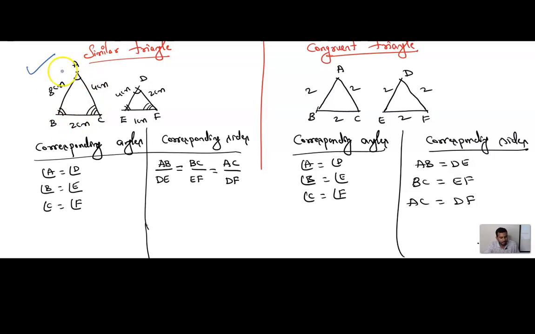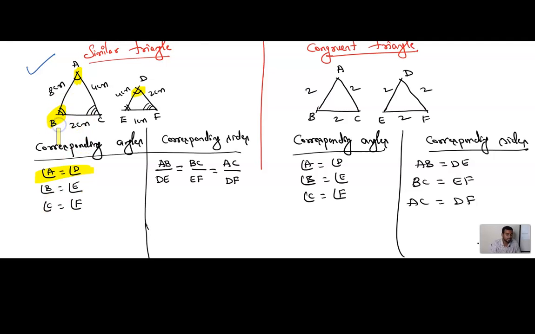In similar triangles, you can see there is a triangle ABC and a triangle DEF. Here you can observe I have given one small arc, a single arc. That single arc means whichever angles are marked with a single arc in the opposite triangle, both are equal. Understood? Here angle A is called the corresponding angle. Single arc is equal to single arc, that is nothing but angle A is equal to angle D.